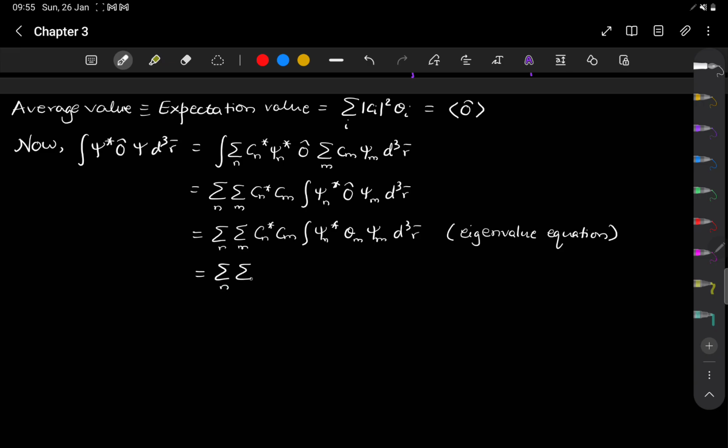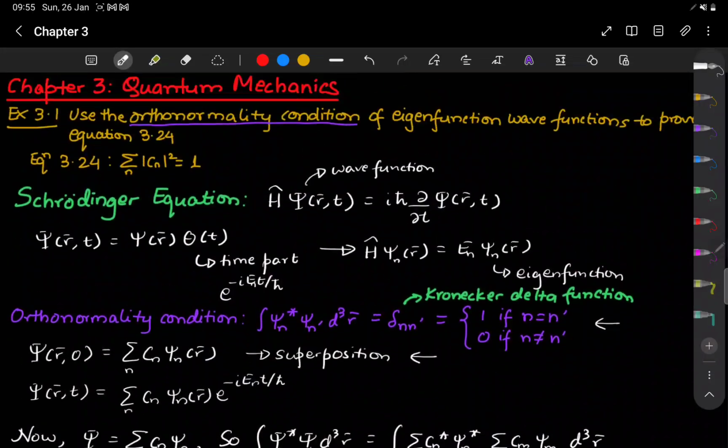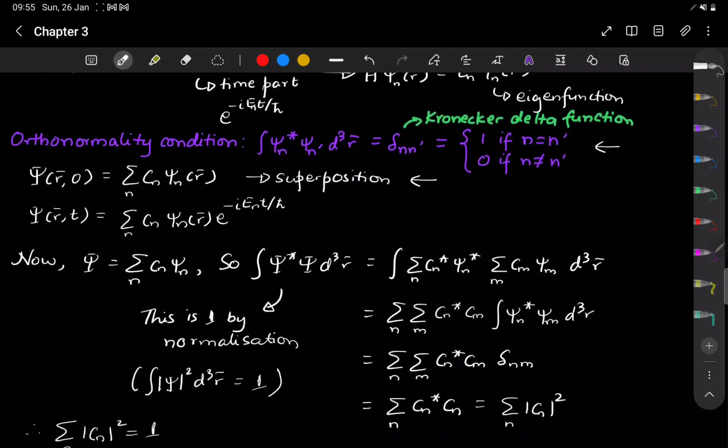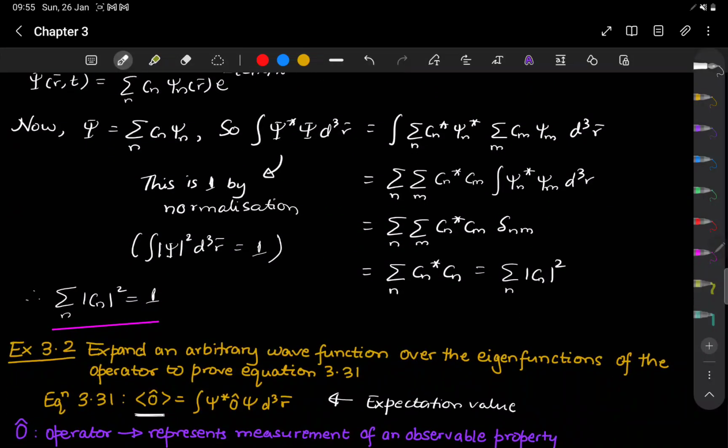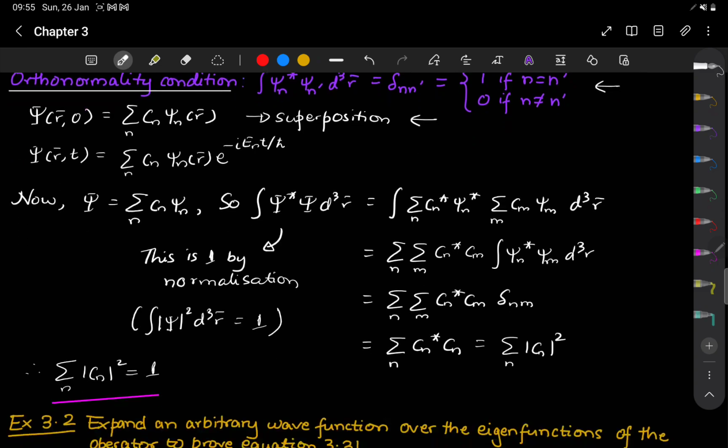We can take it outside the integral. And this, if you recognize, is the orthonormality condition from our previous question. So if we look at the orthonormality condition from the previous question, where is it? Here is the orthonormality condition from our previous problem, and this is what we will make use of now.